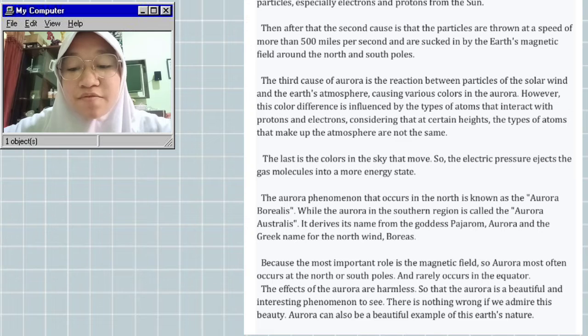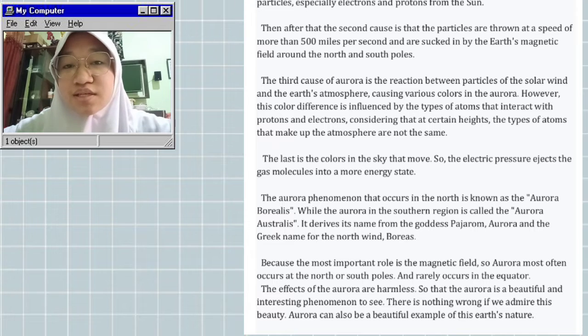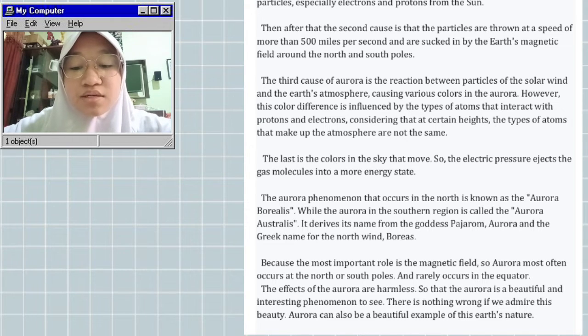It derives its name from the goddess Aurora and the Greek name for the north wind, Boreas, because the most important role is the magnetic field. So aurora most often occurs at the north or south poles and rarely occurs at the equator. The effects of the aurora are harmless, so the aurora is a beautiful and interesting phenomenon to see. There's nothing wrong if we admire this beauty. Aurora can also be a beautiful example of this Earth's nature.